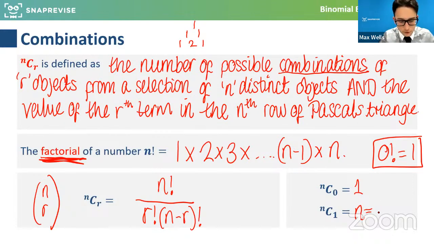So n choose 1 is n, and it's actually the same as n choose n minus 1. So basically it's like saying on this row here, 2 choose 1 is 2. And likewise, n choose 0 is 1. Whatever row you're on, the first thing is a 1 and the last thing is a 1 as well. And we know that from Pascal's triangle. So I think we need to see some sort of number examples of this. But we're going to really look at how we can use the calculator to work this out and then start relating it to some actual problems.